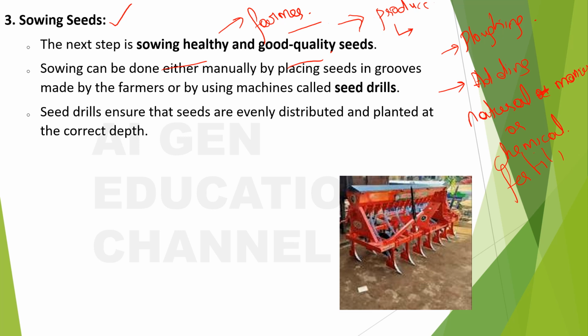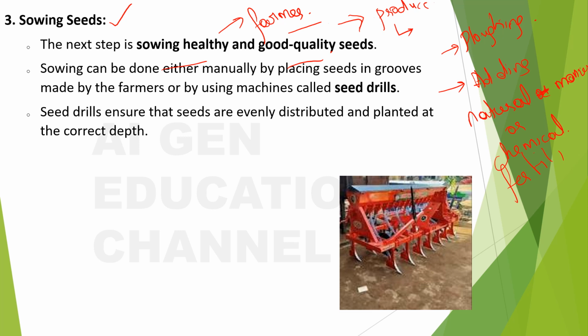And only after selling it will he get the money so that he can feed his family, and later he can use the rest to again grow another crop, again go with his agricultural pursuit, right? So these are the steps in it.